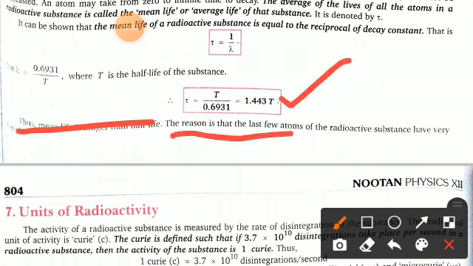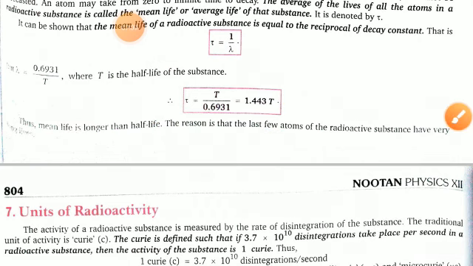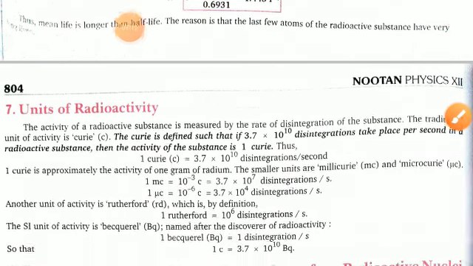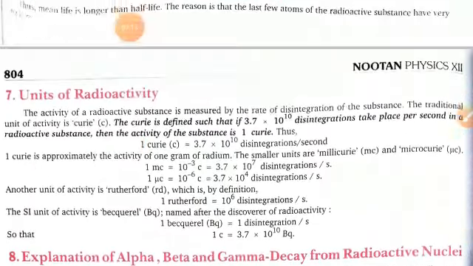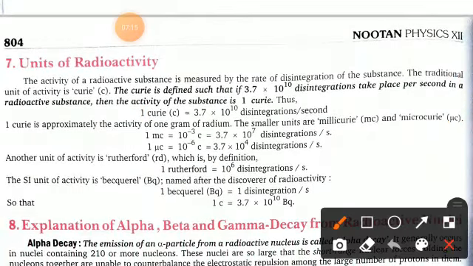The reason is that the last few atoms of the radioactive substance have very long lives. Clear? Now we will talk about the unit of radioactivity. You can see here the unit of radioactivity. The activity of a radioactive substance is measured by the rate of disintegration of the substance.